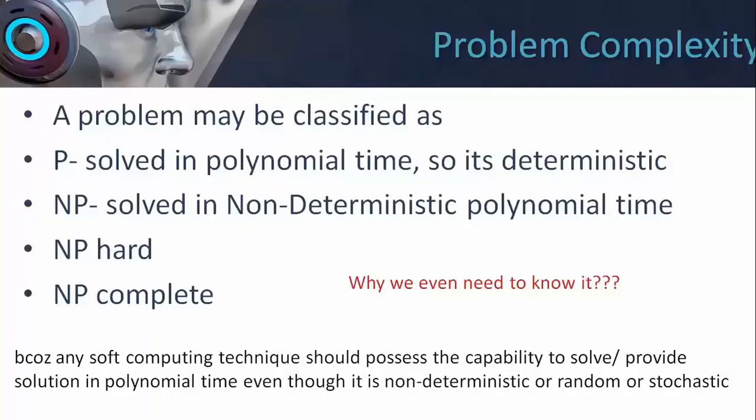So this talks about the capability of soft computing techniques. Okay. So they are able to convert any problem, any NP-hard problem also, to a polynomial problem.